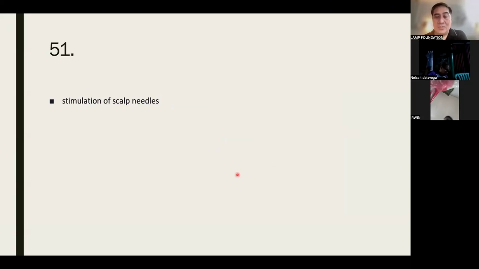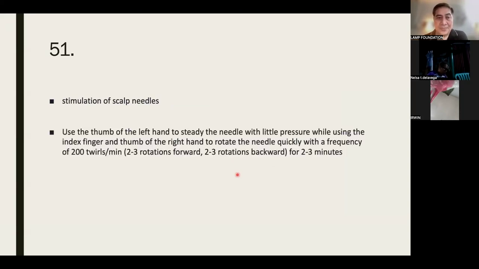Okay, stimulation of scalp needles. How do you stimulate scalp needles? It applies the pulling technique to stimulate the needle. This method involves using one hand to repeatedly push and pull the needle 50 to 100 times, two times at a distance of approximately 1 fen while using the other hand to stabilize the needle's shaft within the scalp.